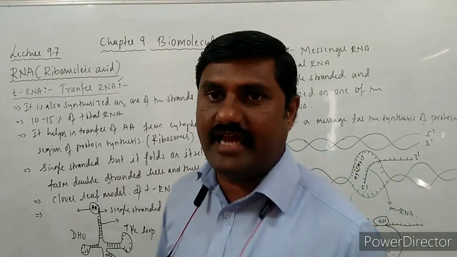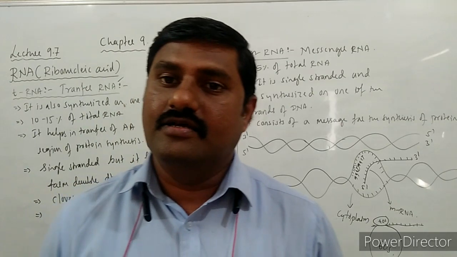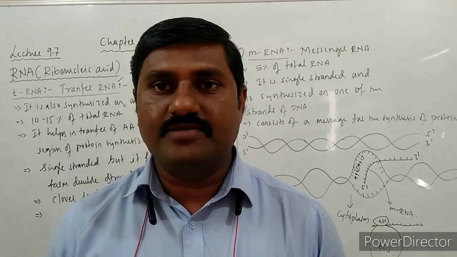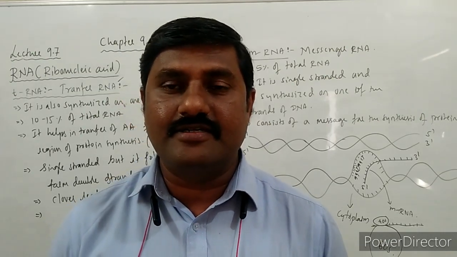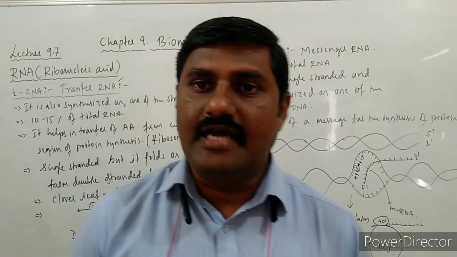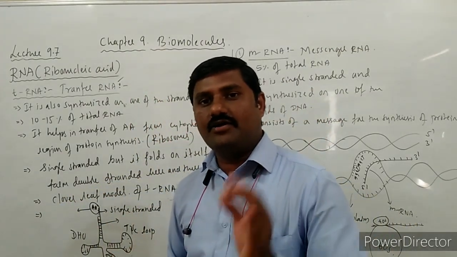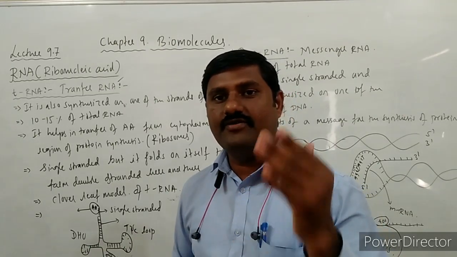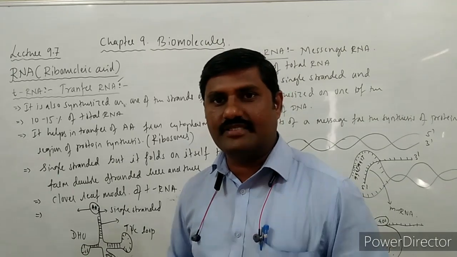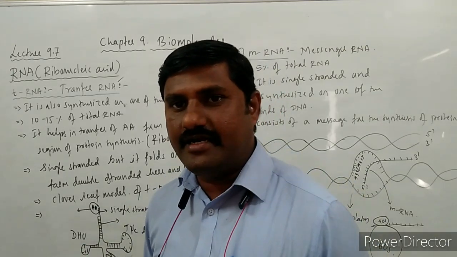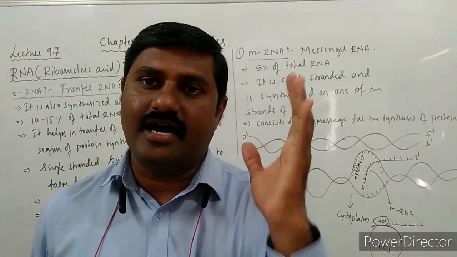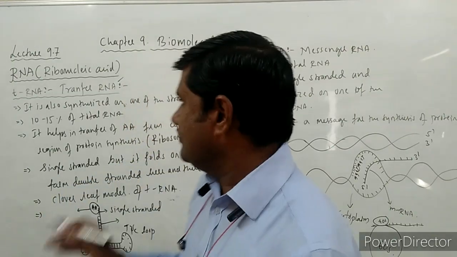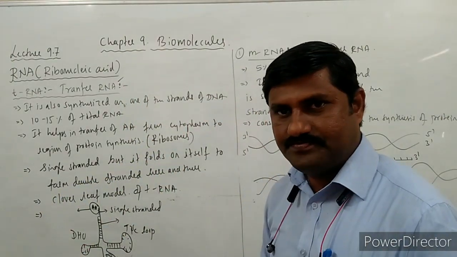There are 20 types of amino acids participating in the synthesis of particular proteins. That's why for carrying one particular amino acid, there must be one particular tRNA. That's why totally there are 20 types of tRNAs for carrying 20 varieties of amino acids. So the amino acid is specific for a specific tRNA, and both are specific to each other.